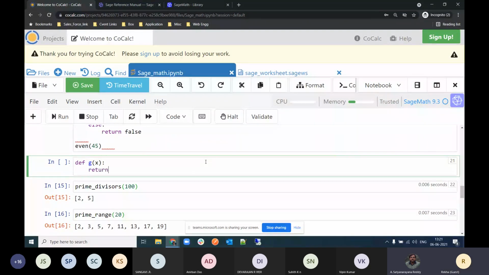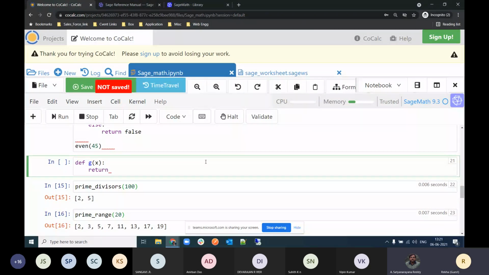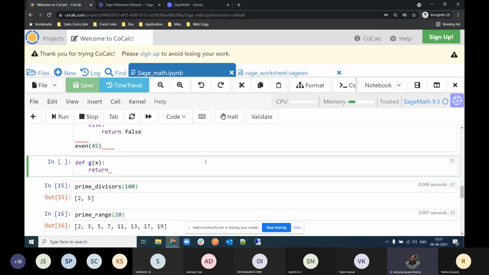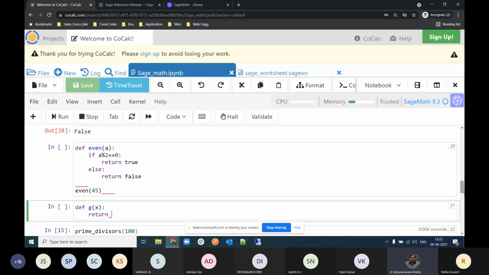No, not that one. I am saying return whatever you wrote earlier for a modulo 2. Can you go a little up? What did you write for that one? a modulo 2 equal to 0, right? Yes, sir. That you give here itself. I am telling x modulo 2 equal to 0.